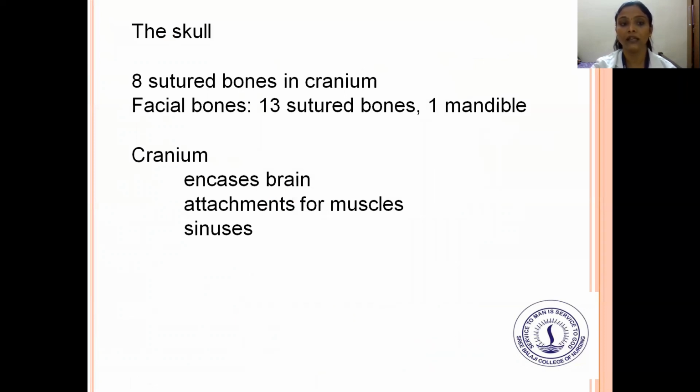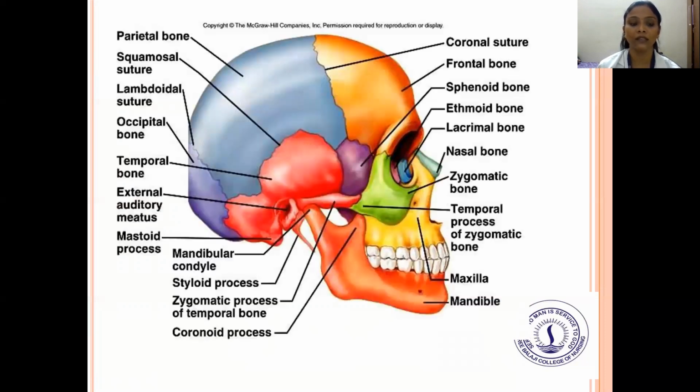In the skull, we have eight sutured bones of the cranium, 13 sutured bones of the face, and one mandible. The cranium encases the brain and attaches to the muscles, and sinuses are also present. And these are the bones of the skull.